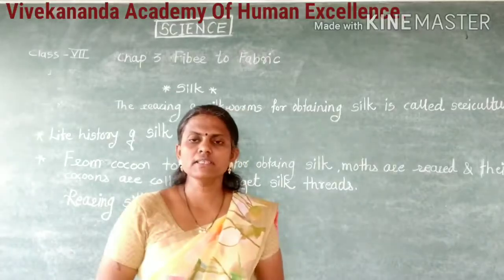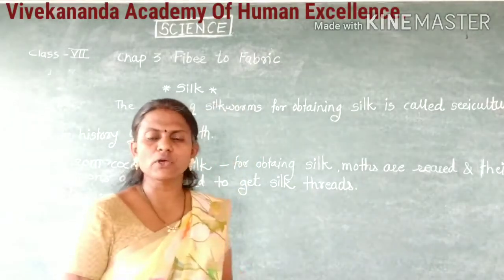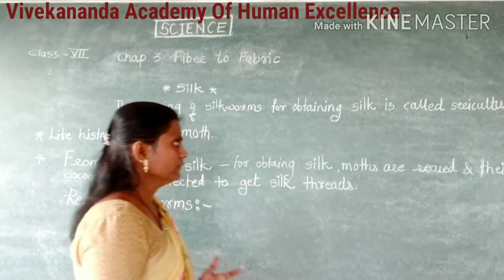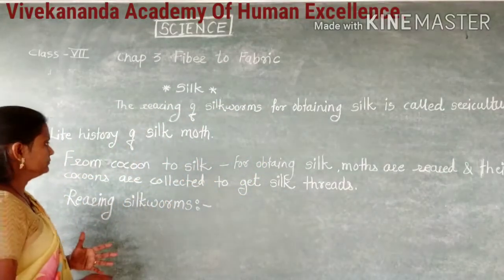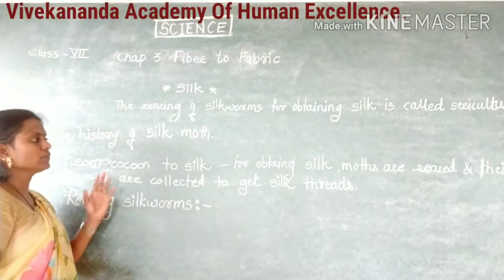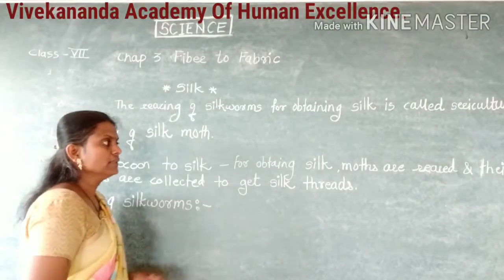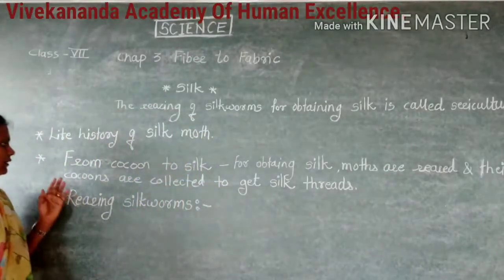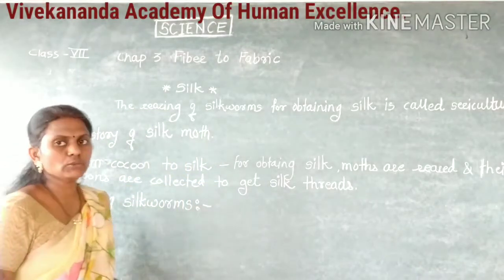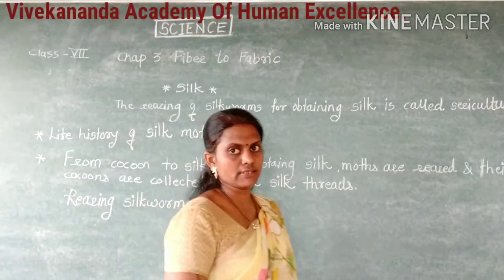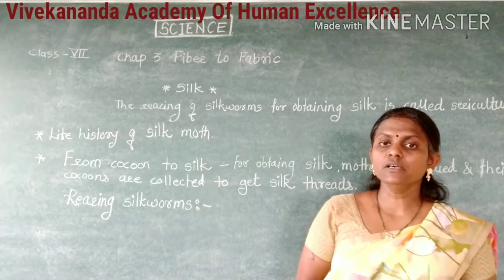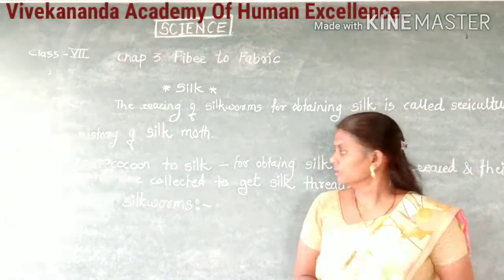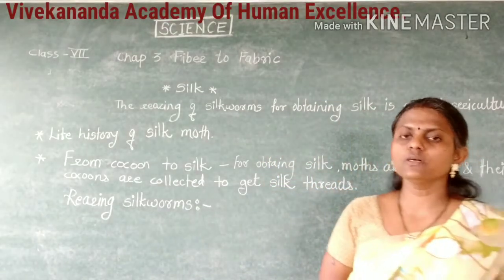Now we will see how we are getting silk from the cocoon. From the cocoon to get silk, these moths are reared and the cocoons are collected to get the silk threads. Now we will see how we are doing this process. First we will see rearing silk worms.